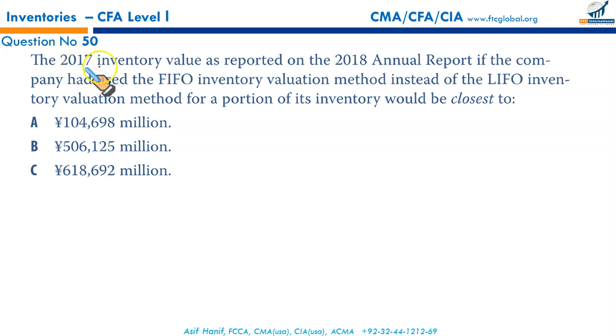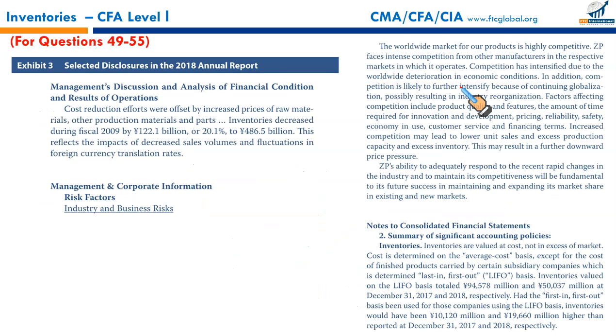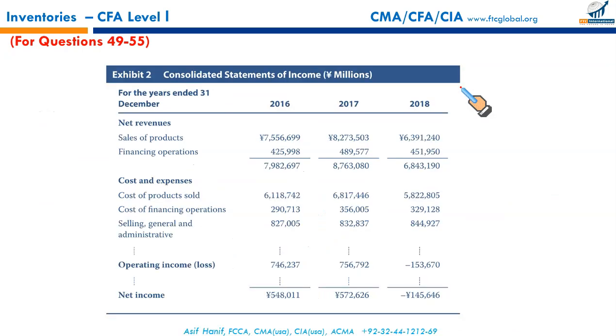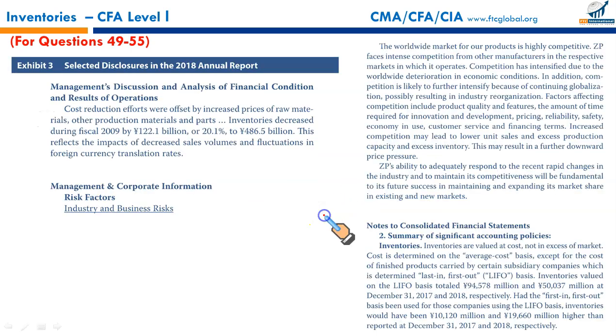Next, the 2017 inventory value as reported on the 2018 annual report, if the company had used FIFO inventory valuation method instead of LIFO inventory valuation for the portion of its inventory, would have been closest to... going back to the numbers given in these exhibits. Here we go. This is the stock, 608,572 million yen.